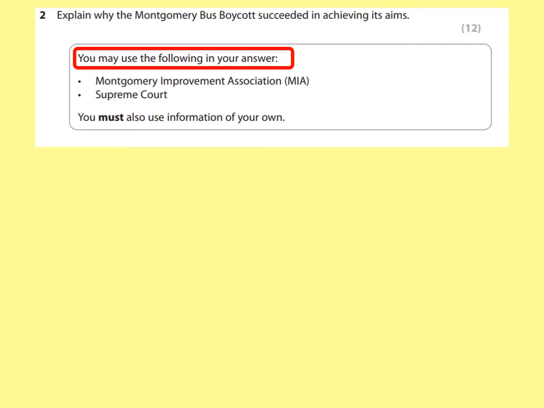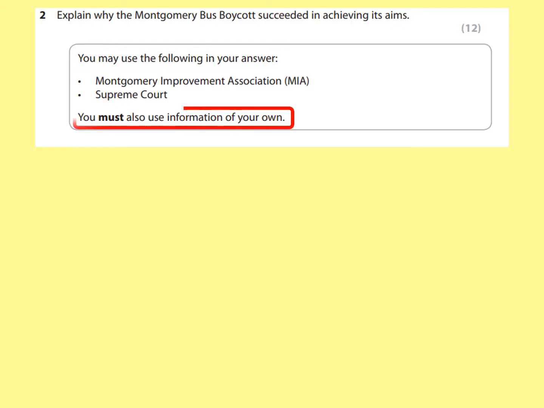However, it's often a good idea to include those because the examiner will be on the lookout for those in particular, and you know them to be accurate and relevant to the question. That's why they've been included. However, you must also use information of your own. That means that if you just stick to those two stimulus points, you cannot get full marks, as we'll see when we have a look at the exam board's own marking criteria in a moment.